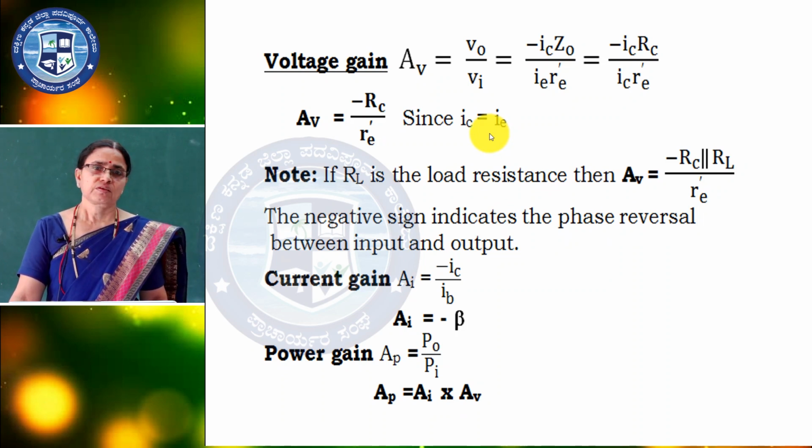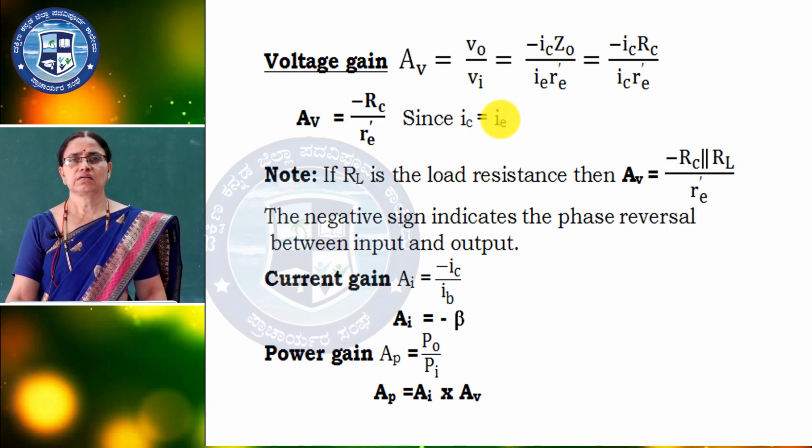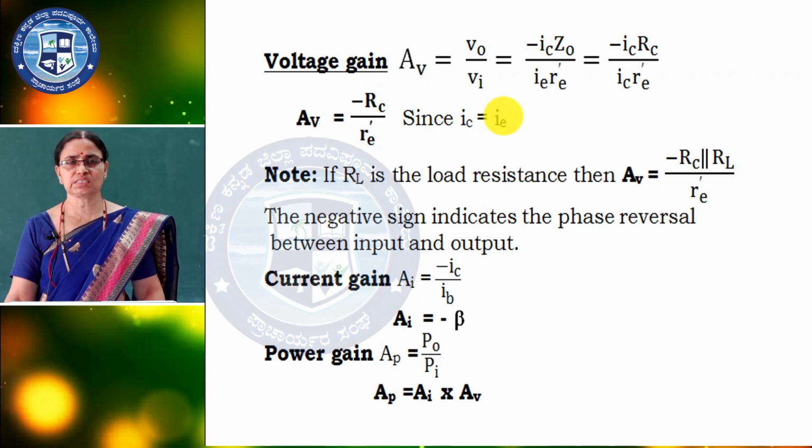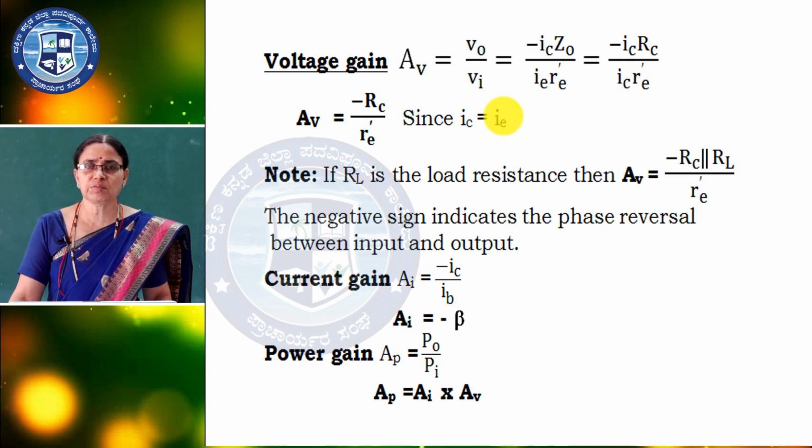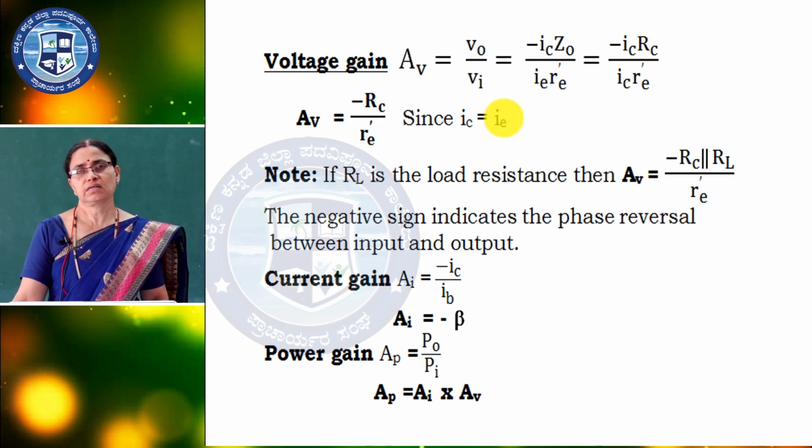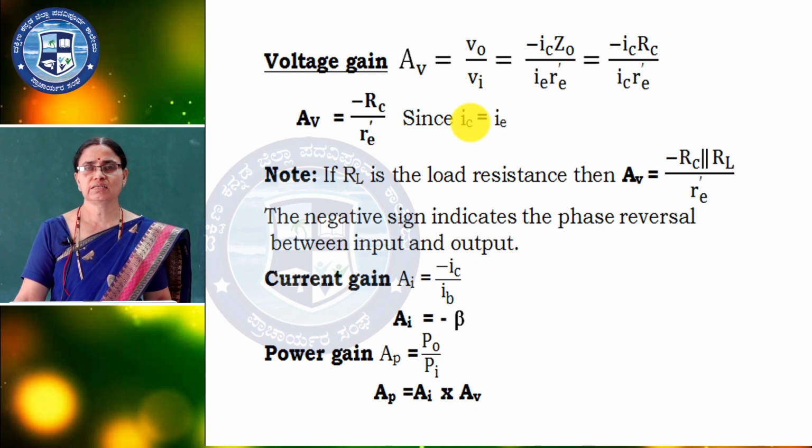Here also if they give RL, then ZO is nothing but RL parallel to RC. So, that you have to take into account in the problems, but for theory this much is enough, no need of doing it again. For the problems if they give RL, then you have to consider RL also. One problem I gave at the end, you can go through that. That is nothing but a 5 mark question. It is very important. Most of the question papers they ask.